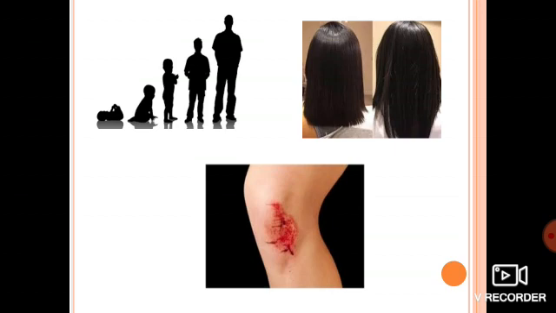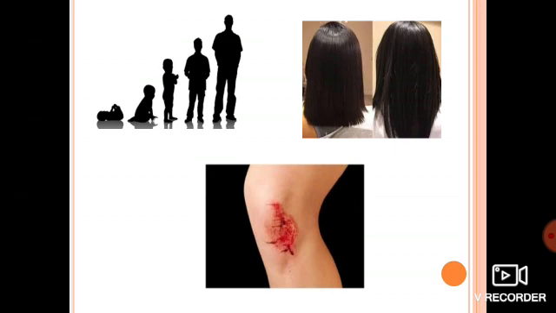Now look at the second picture. Look at the second scenario, that is growth of hair. If you see here in this growth of hair, even our nails and hairs are all growing, right? So why is it happening, why are these all growing, do you know that?